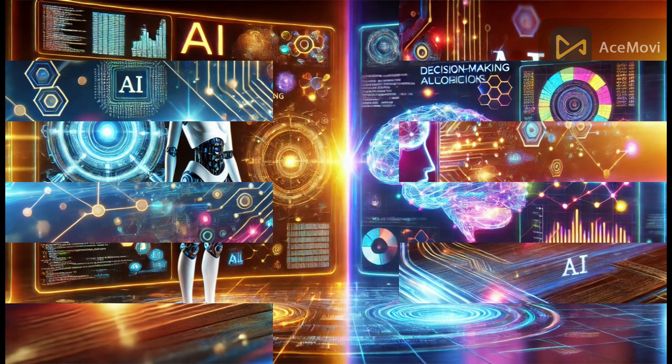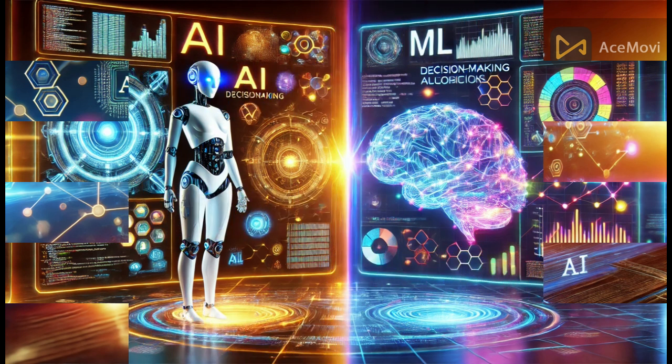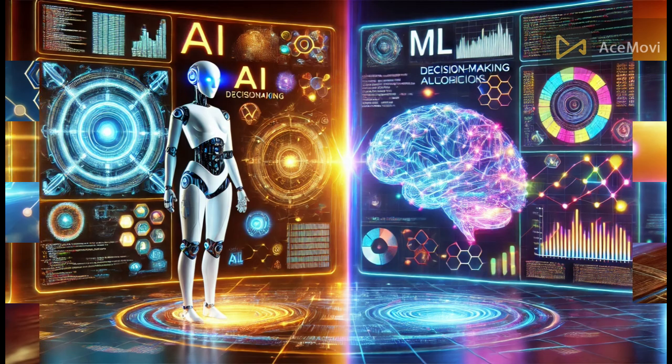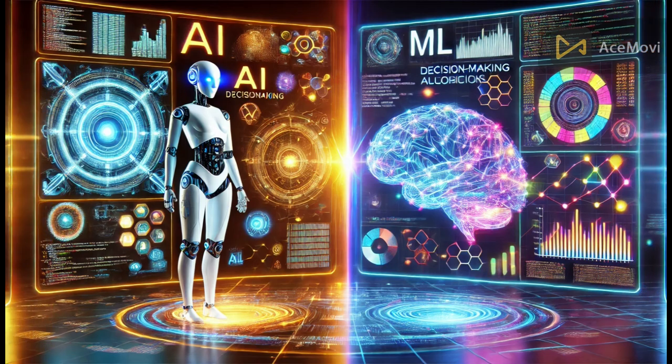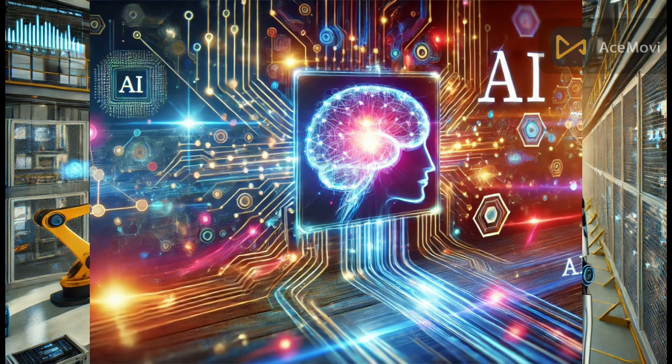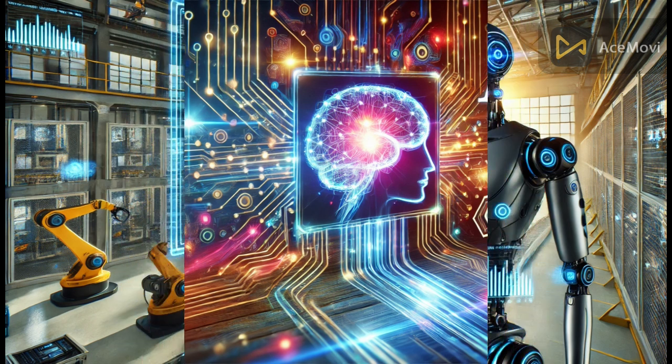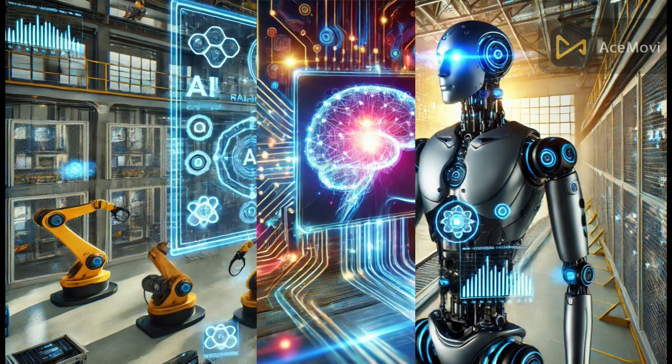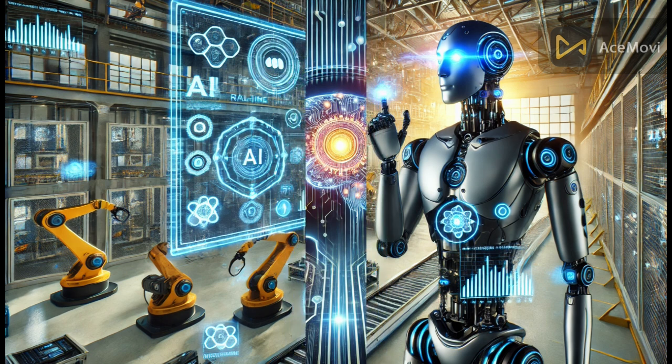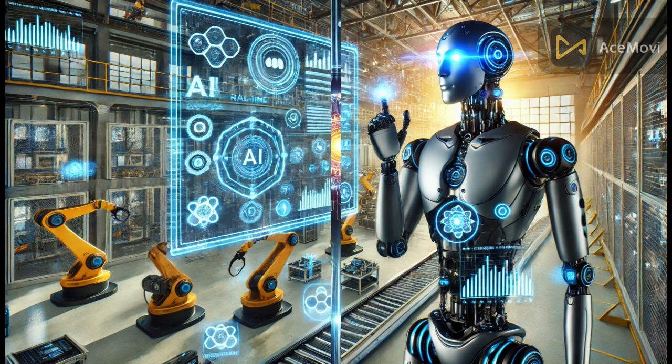AI is the broader concept of machines simulating intelligence, while ML is a technique that helps machines learn from data. How AI and ML work together. AI and ML work hand in hand, where AI provides the intelligence framework, and ML refines its accuracy through experience.